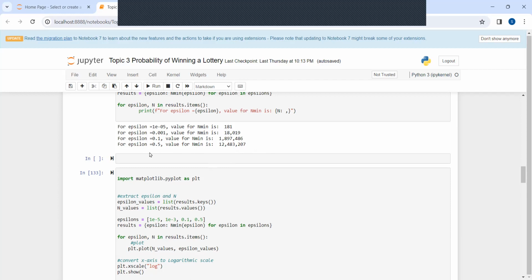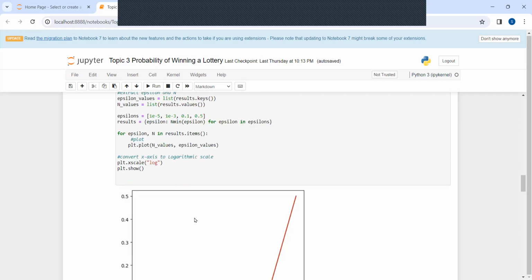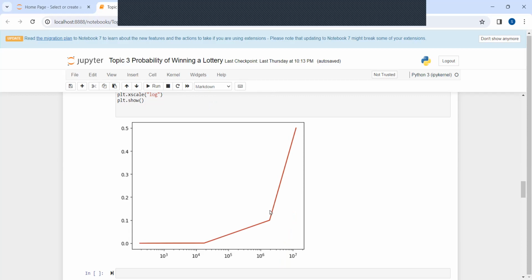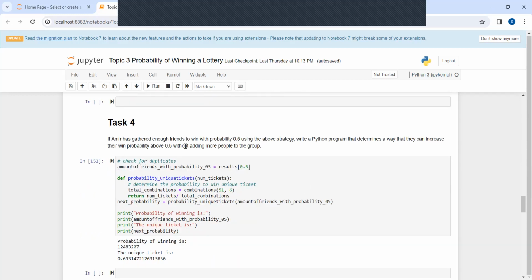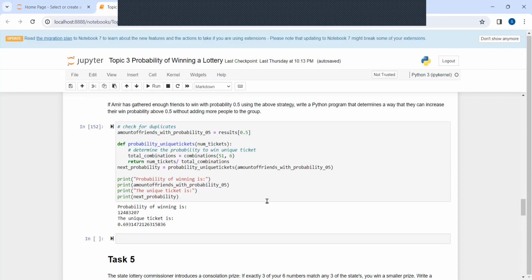For task 3, this is a graph and it shows the increase goes exponentially. For task 4, if Amir gathers enough friends to win with probability of 0.5 using that strategy above, this Python code first checks for duplicates, and with the 12 million friends, creates a function for a unique ticket.